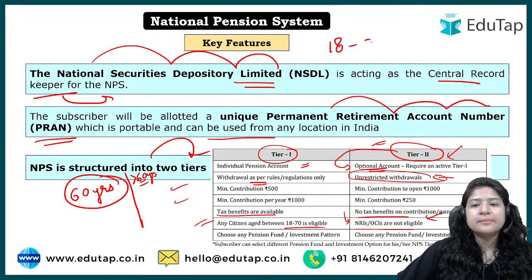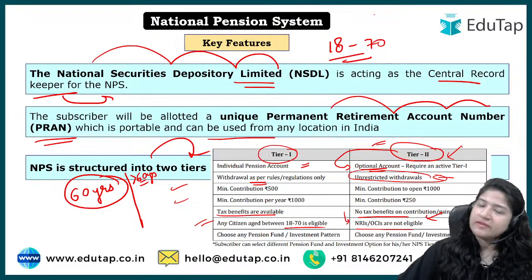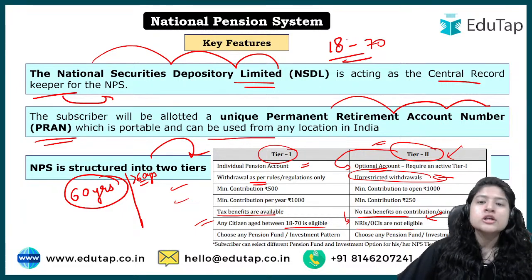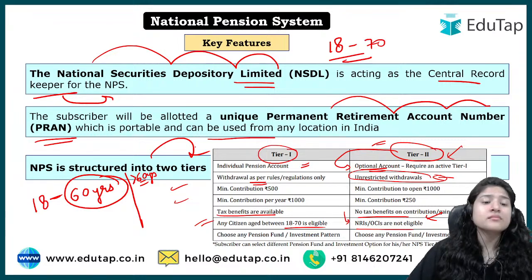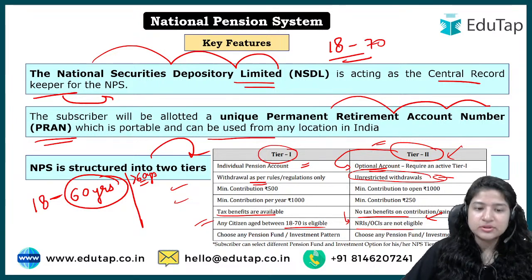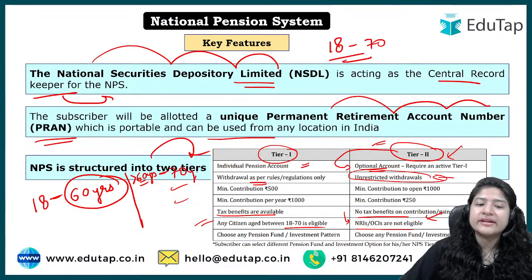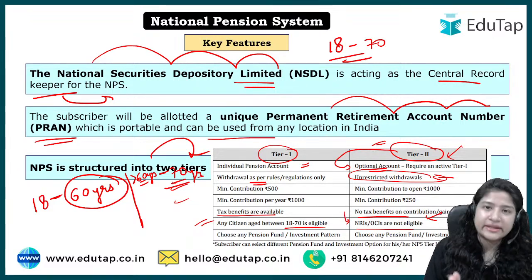Dekho, who are eligible? People from 18 to 70 years. We have understood the eligibility criteria, right? So government has divided two categories. One category is anybody who is entering into the system from 18 to 60 years. ठीक है, and anybody who is entering into the system from 60 years to 70 years. ठीक है, तो यहाँ पे दो कैटेगरी बनाई है.